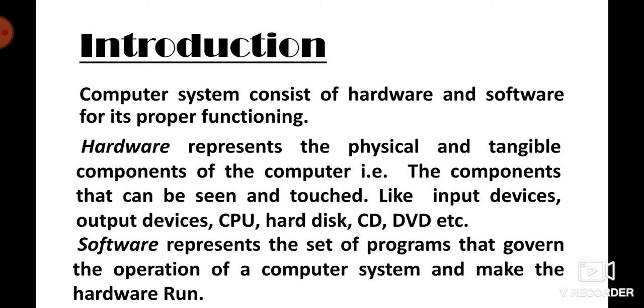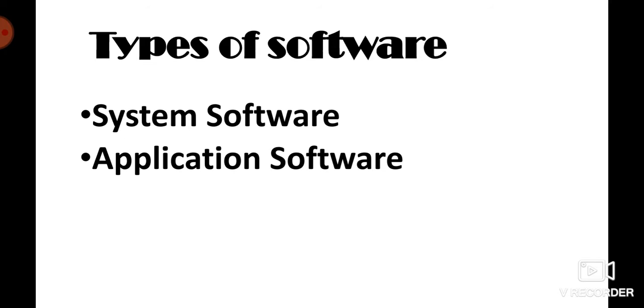Now come to the types of software. Basically there are two types: the first is system software and the second is application software. So what is the difference between them? System software refers to the programs which control the internal computer operations.